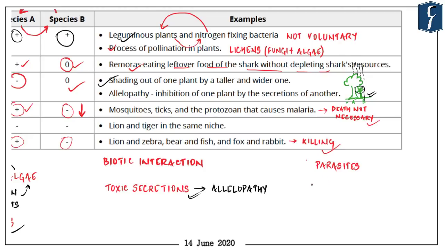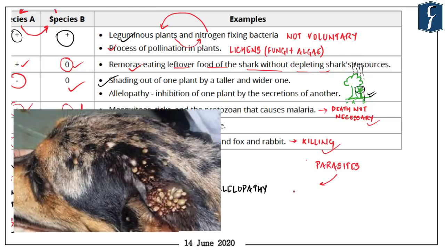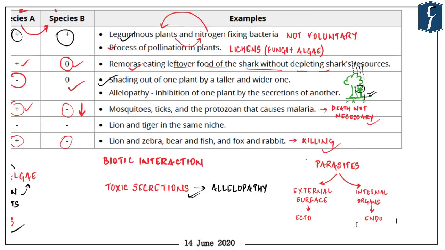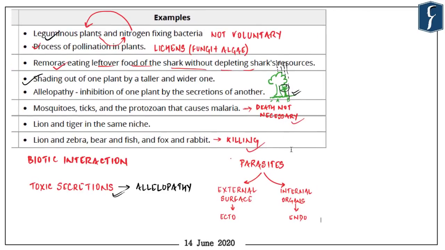So naturally, you can think of two kinds of parasites. For example, you must have seen dogs with a lot of ticks. The kinds of parasites which feed on the external surface of a host organism are called ectoparasites. Whereas the endoparasites are those that live inside the host body at different sites, for example, in blood, lungs, kidneys, or even livers.